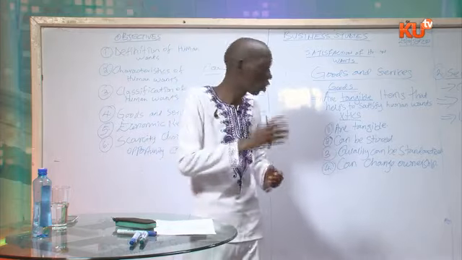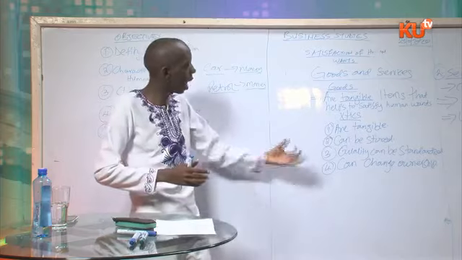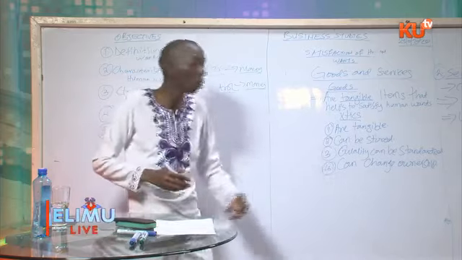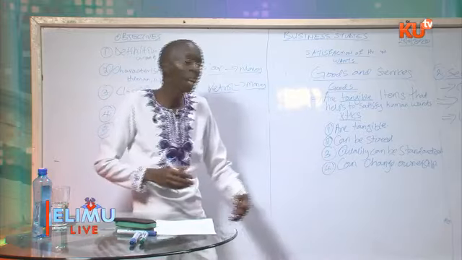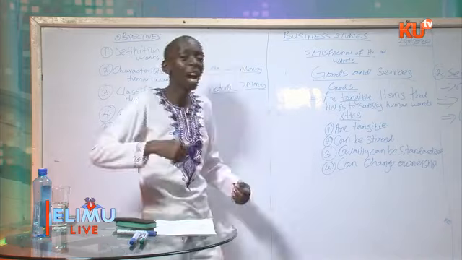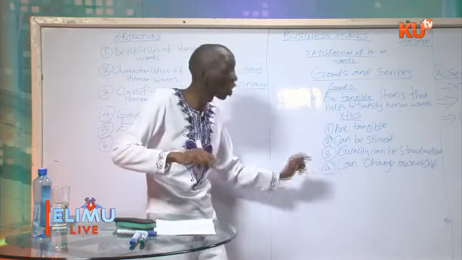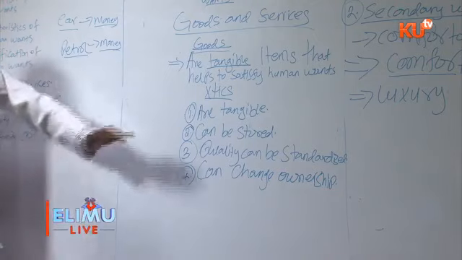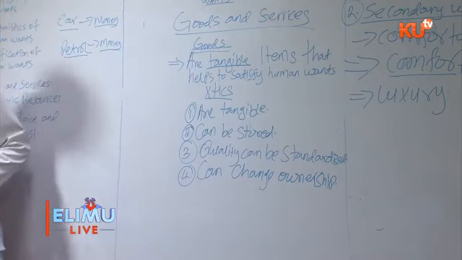So these are some of the characteristics of goods. They are tangible, they can be stored, the quality of goods can be standardized, and the goods can change ownership. And I've given very good examples of all these characteristics.